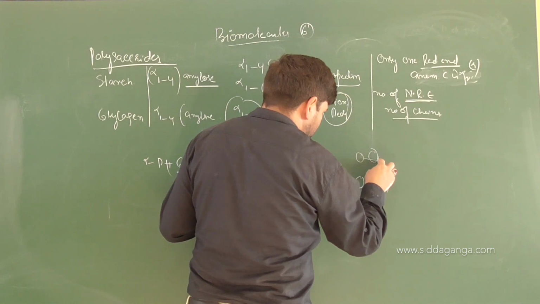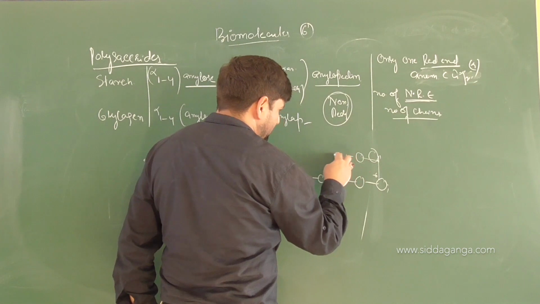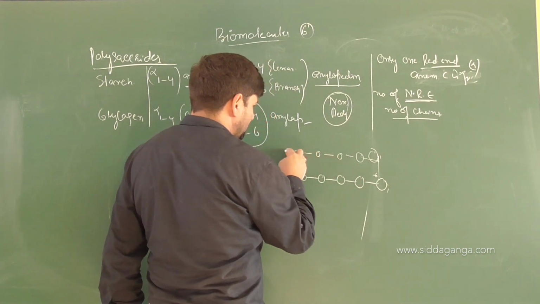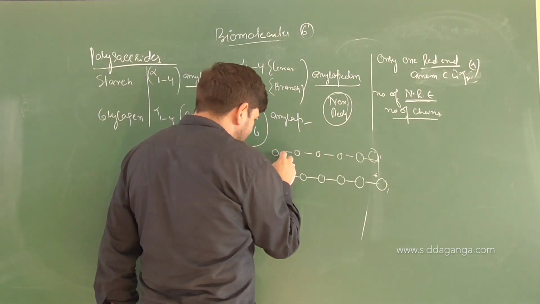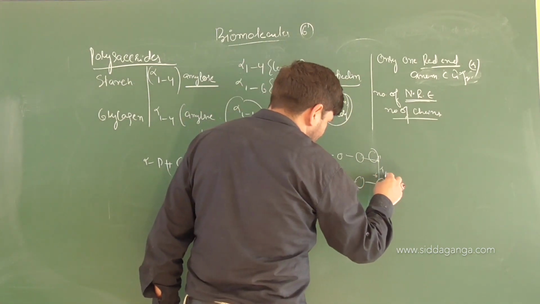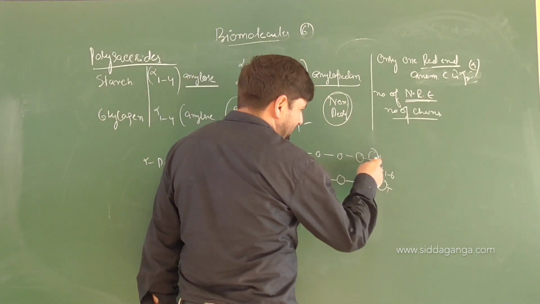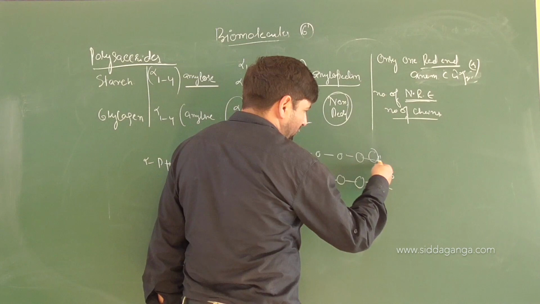This is which position? First position. This is which position? Sixth position. Then it may continue. What are these links? These are alpha 1,4 links. What is this link? This is alpha 1,6 link. Then this is the anomeric carbon. The next branch that has come out, its anomeric carbon is over.